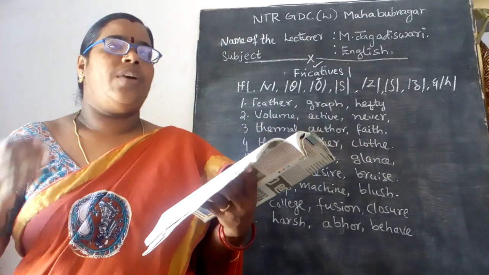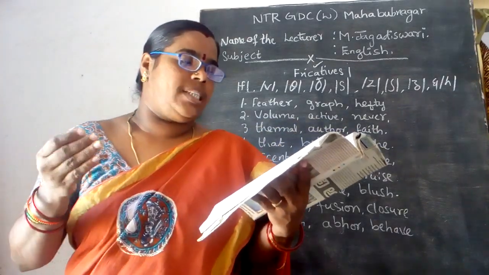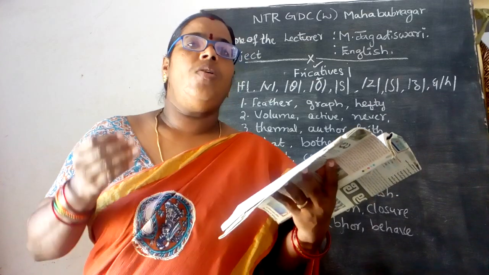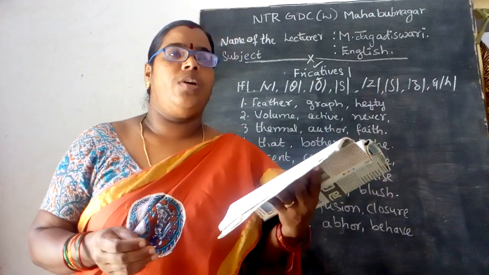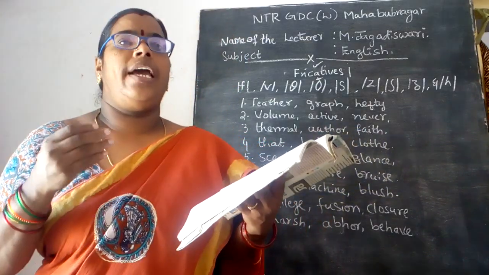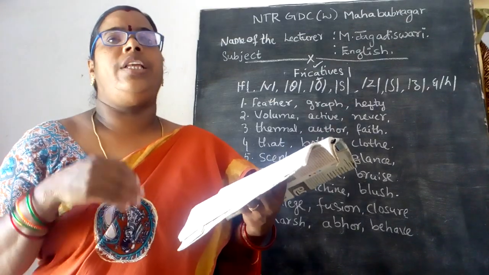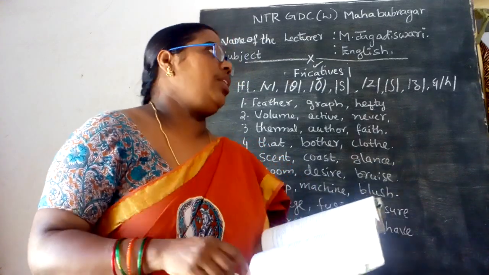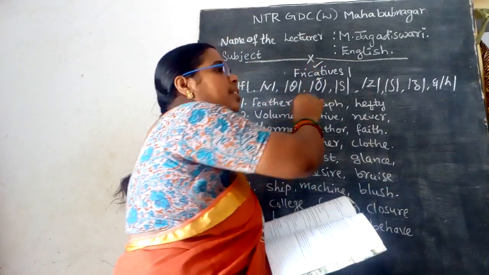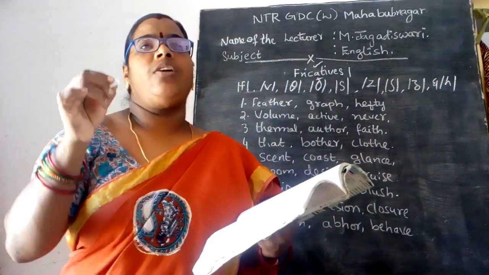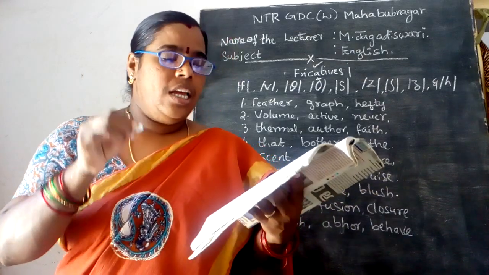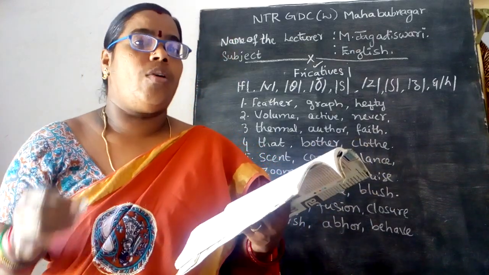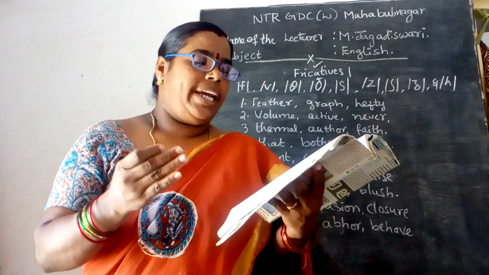What is the definition of a fricative sound? A fricative is a type of consonant sound made when air escapes through a narrow passage in the mouth. How are you going to define these fricative sounds?